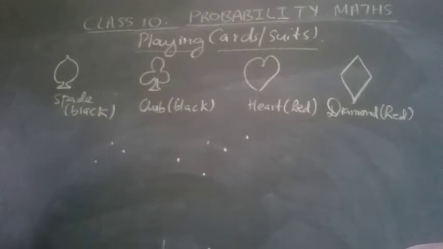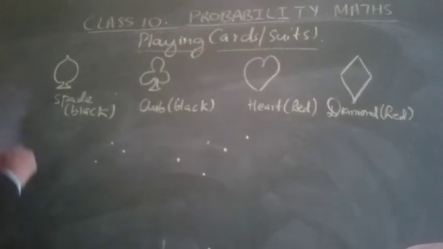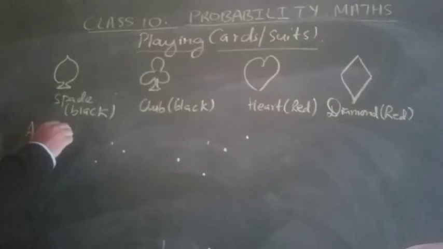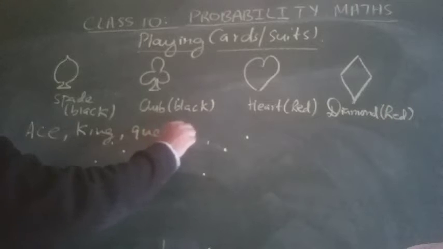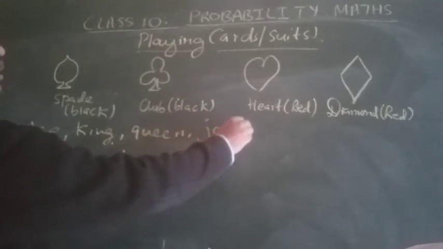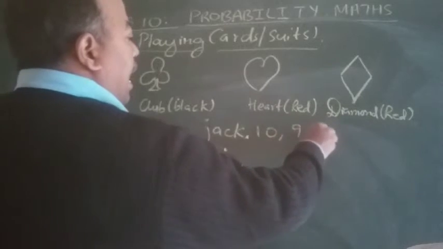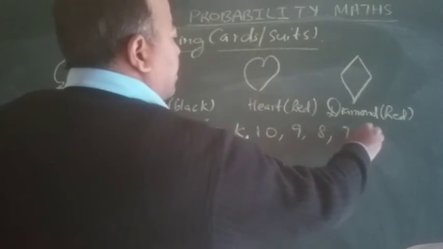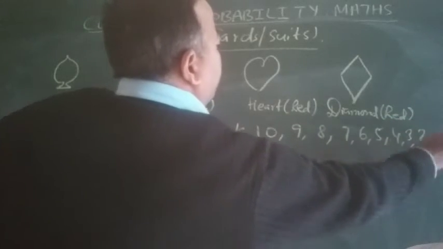There are 4 types of cards, and all 4 types have 13 different cards each. They are ace, king, queen, jack, and then 10, 9, 8, 7, 6, 5, 4, 3, 2.